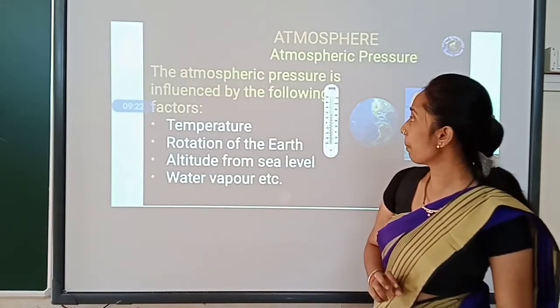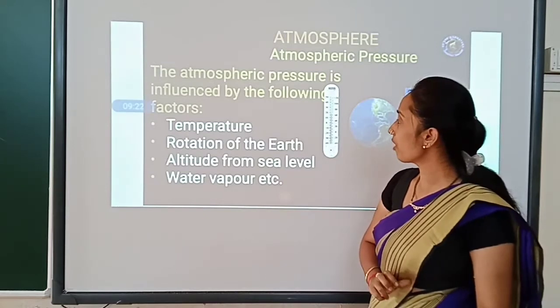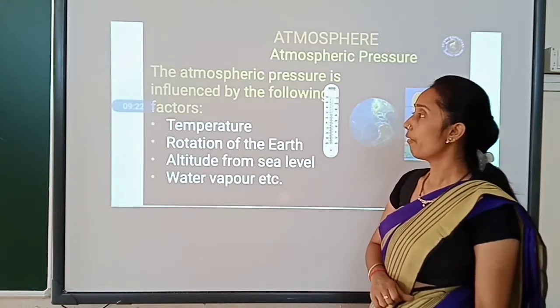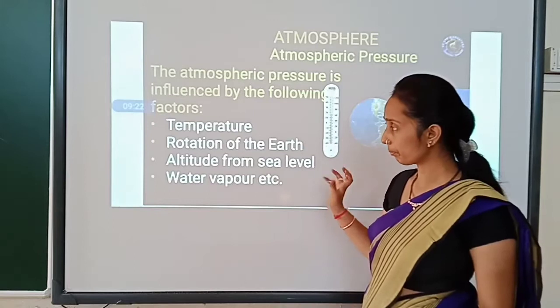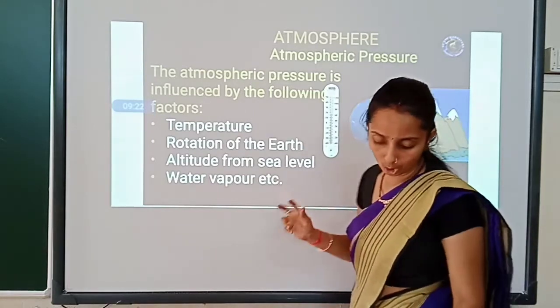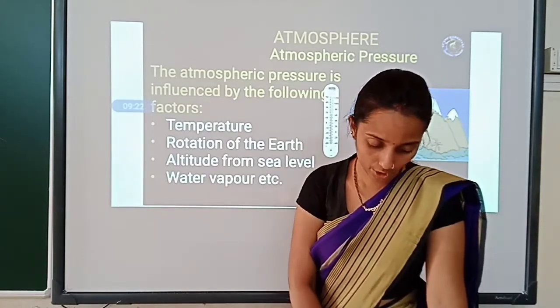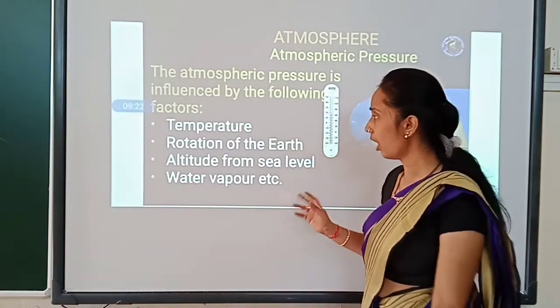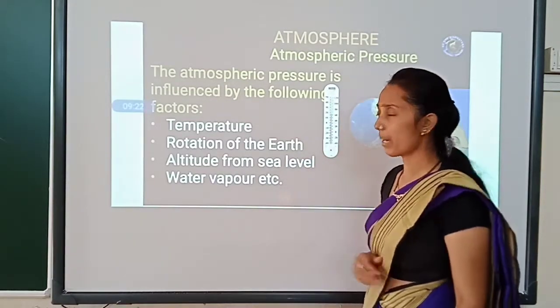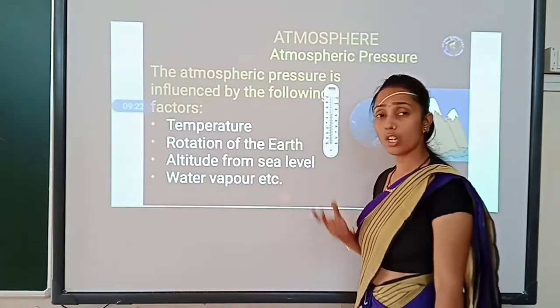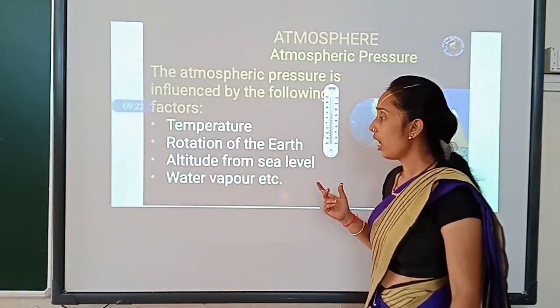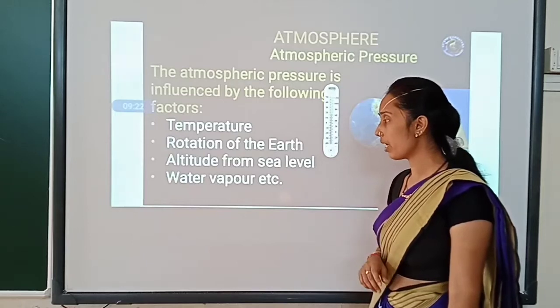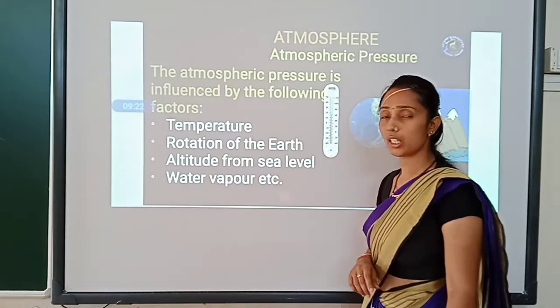Then atmospheric pressure. The atmospheric pressure is influenced by the following factors. So what are the causes for atmospheric pressure? Atmospheric pressure is influenced by temperature, rotation of the earth, altitude from the sea level, and water evaporation.